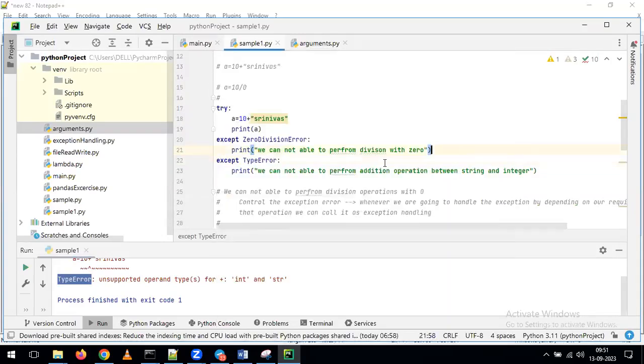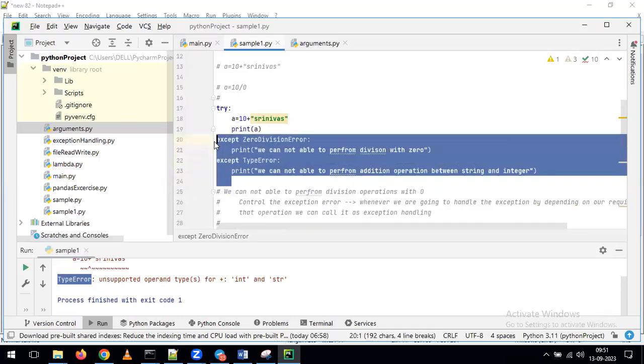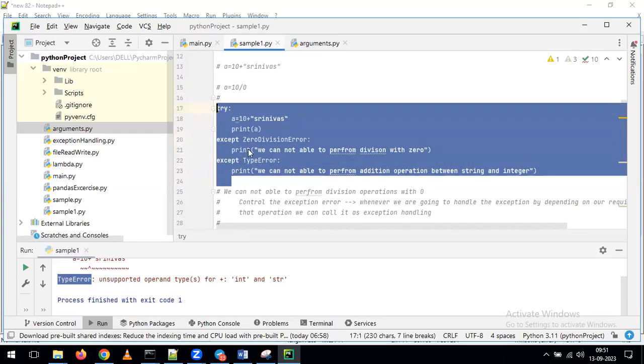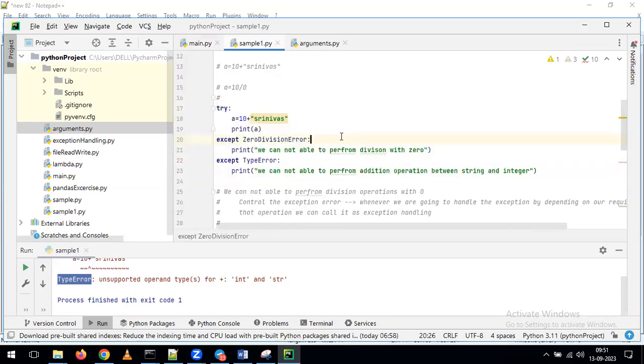Now tell me, in this example, have we given a single except or multiple excepts? We have given multiple excepts. Now tell me why we have given multiple excepts? Because if I get the zero division error, populate this output. If I get the type error, then populate this output.